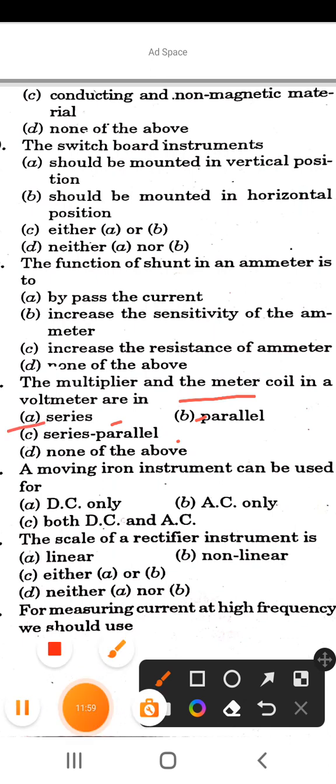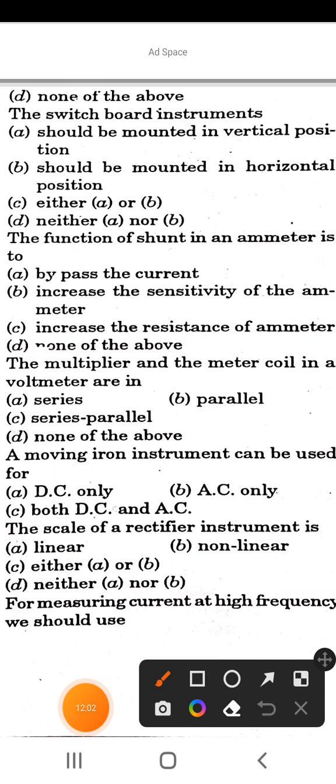Next is, a moving iron instrument can be used for. Options are DC only, AC only, both DC and AC. So the correct answer is option C, both DC and AC. A moving iron instrument can be used for both DC and AC.